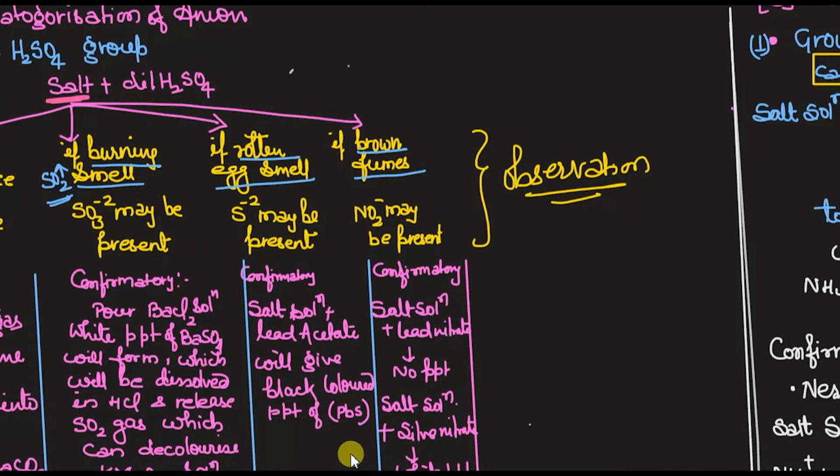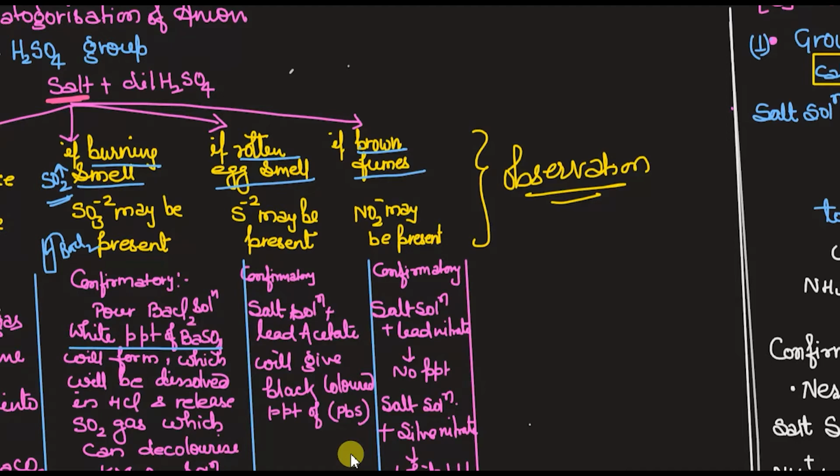Now what next? Of course, we have to do the confirmatory reaction. For the confirmation of SO3 2-, we have to pour barium chloride solution into the same test tube where we got the burning smell, the salt plus dilute H2SO4. We add BaCl2 there, and you will get a white precipitate of BaSO4.